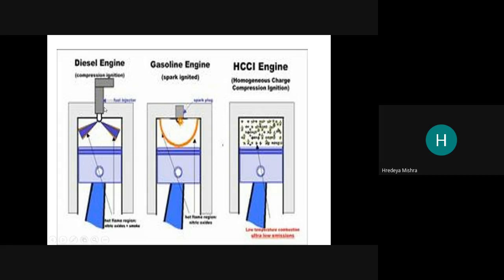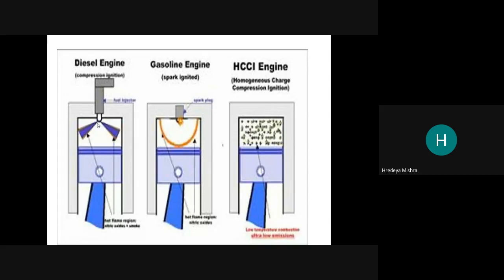Here a fuel injector is there, by which the fuel is inserted in the combustion chamber, and the compressed air is previously present there.